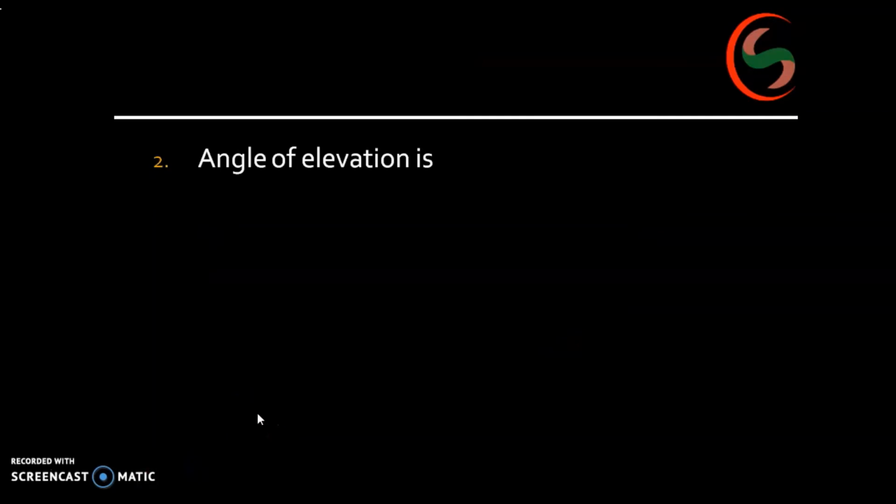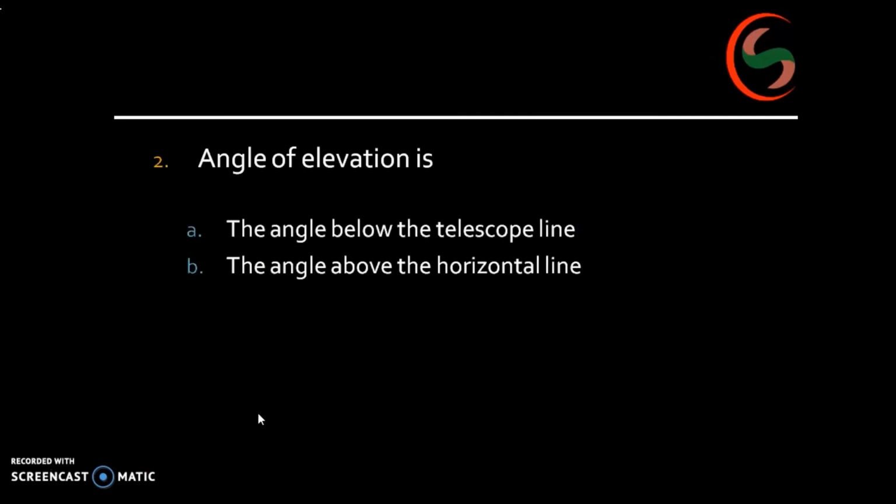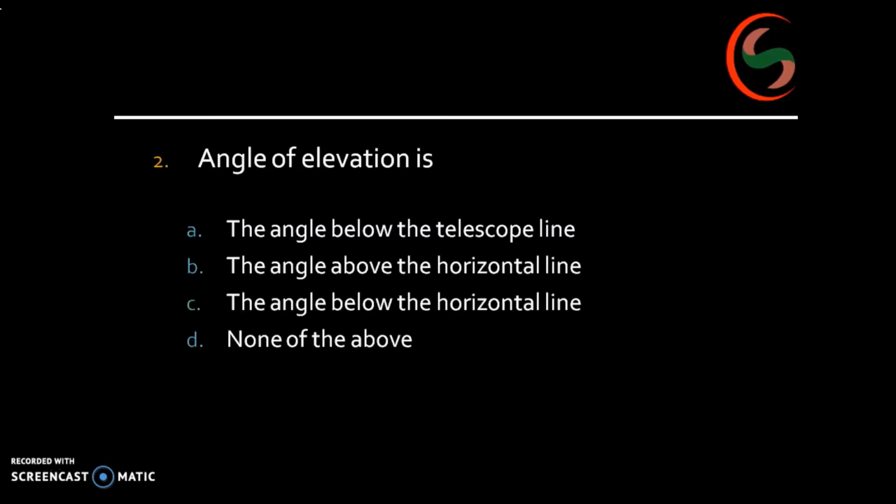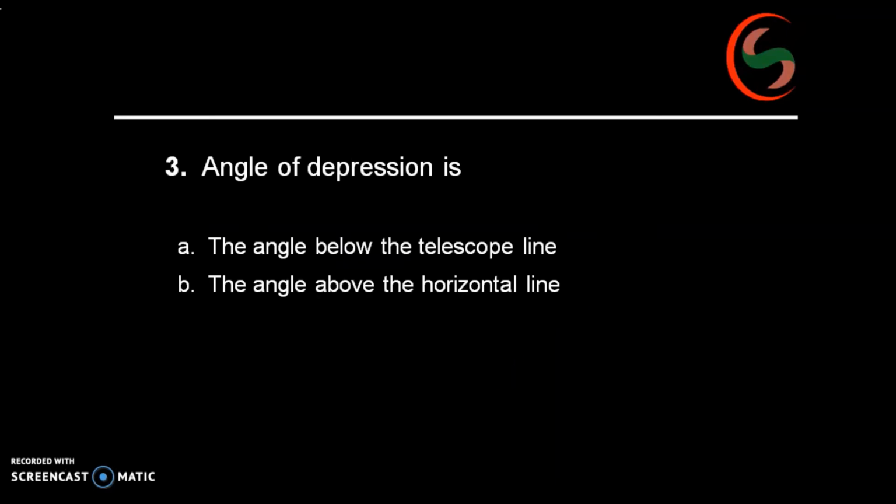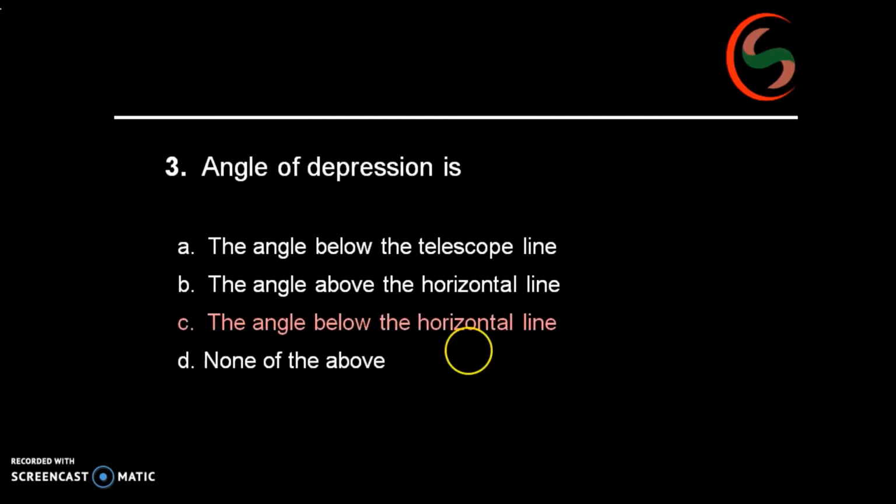Next, what is an angle of elevation? Angle below the telescope line, angle above the horizontal line, angle below the horizontal line. So mostly the angle above the horizontal line is the angle of elevation. Angle of depression: angle below the horizontal line. Why am I not choosing telescope line? Because the telescope is movable in upward and downward direction, but the horizontal line is what? Vernier C and vernier D zero line. That is the important thing you have to keep in mind, right?